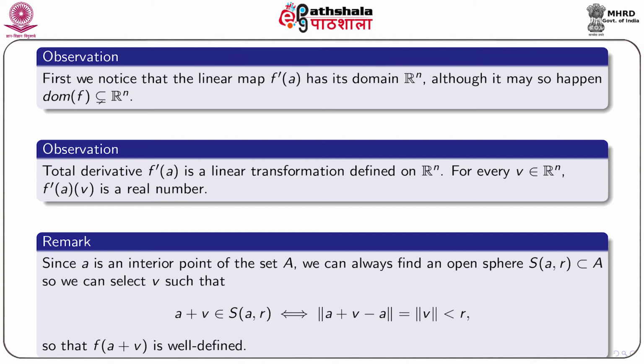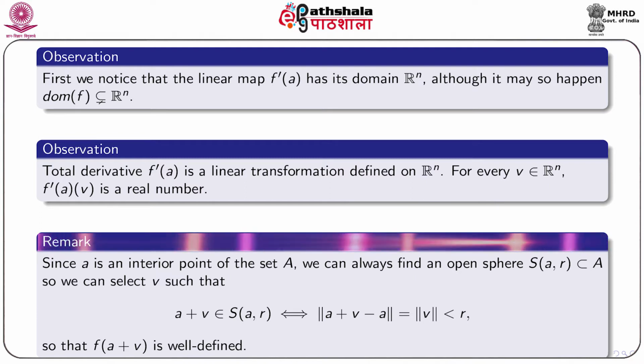First, we notice that the linear map f'(a) has its domain Rn, although it may so happen that the domain of the scalar field from which we found f'(a) is not the entire Rn, that is, it may be a proper subset of Rn. Second observation: the total derivative f'(a) or df(a) is a linear transformation defined on Rn. So, for every v in Rn, f'(a) operating on v is a real number, as the codomain of f'(a) is R.